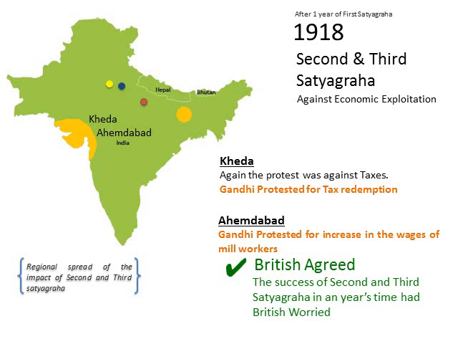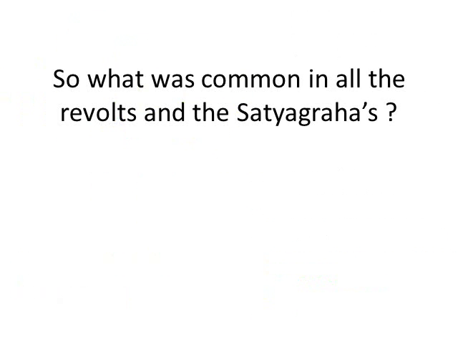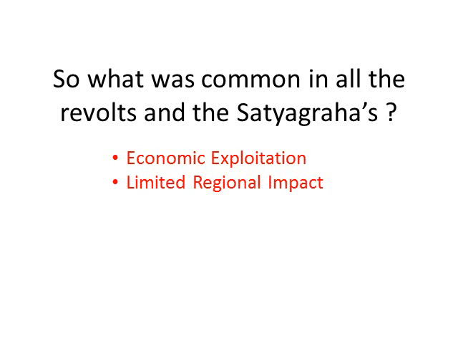But now these satyagrahas were becoming frequent, and they were having a wider impact than all the previous revolts. So what was common in all the revolts and all the satyagrahas that happened since the Britishers started ruling us? They were all against the common economic exploitation, because Britishers were here to trade, and they exploited us for more than 200 years.